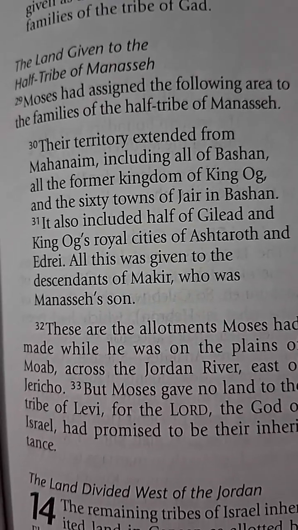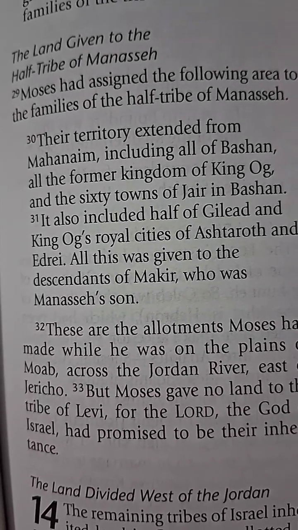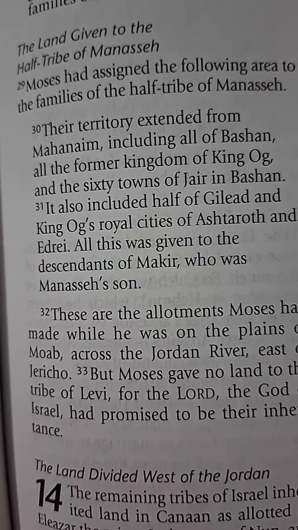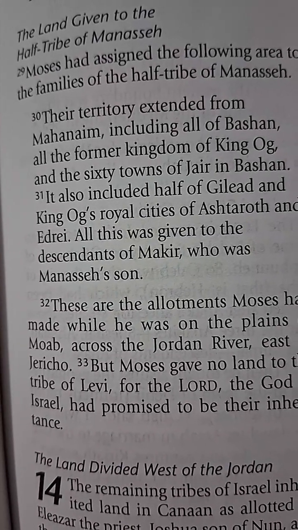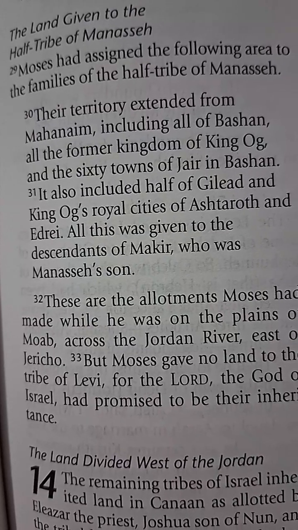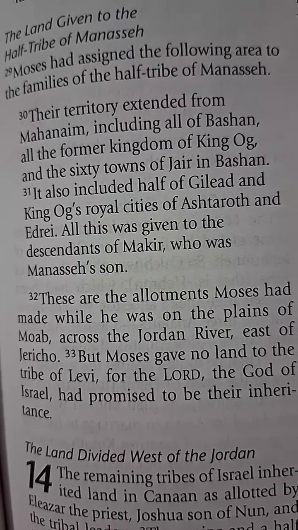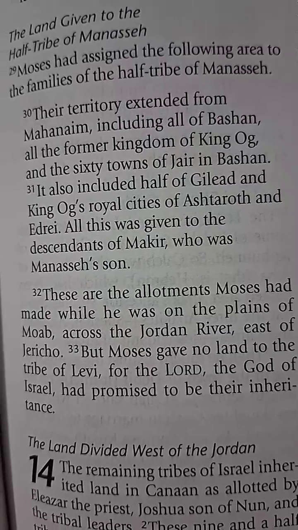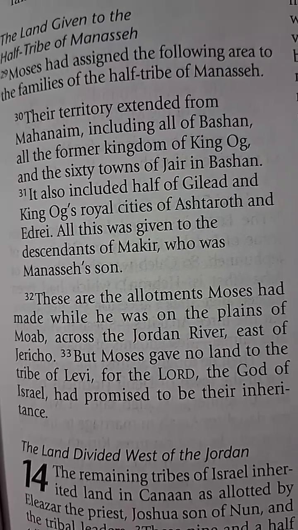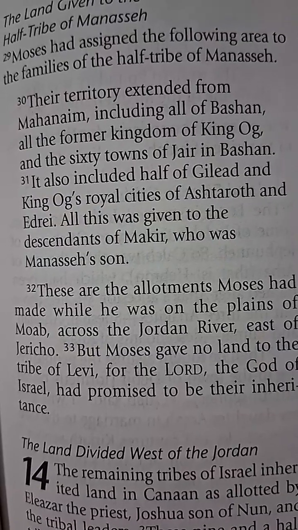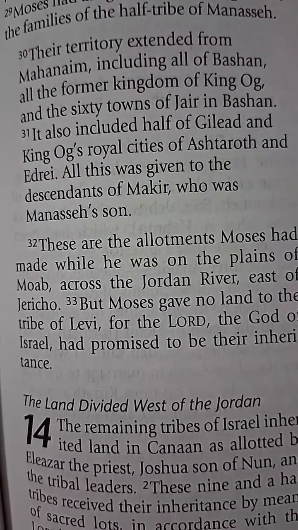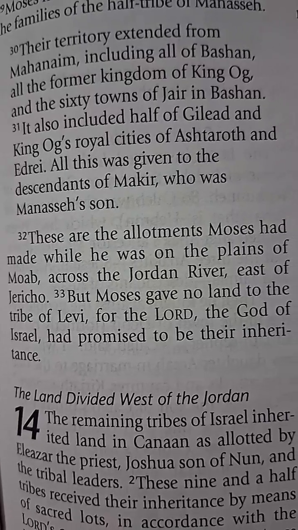Moses had assigned the following area to the families of the half-tribe of Manasseh. Their territory extended from Mahanaim, including all of Bashan, all the former kingdom of King Og, and the 60 towns of Jair in Bashan. It also included half of Gilead and King Og's royal cities of Ashtaroth and Edrei. All this was given to the descendants of Machir, who was Manasseh's son.